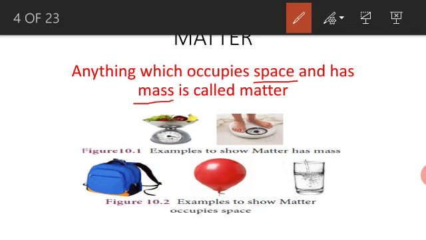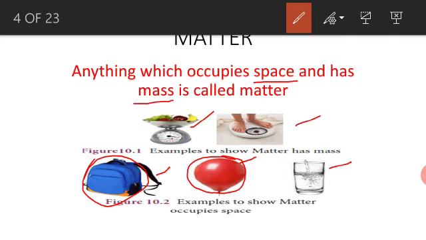For example, this is the weighing machine. The weighing machine has some mass. And this bag, balloon, glass have some space. The book occupies some space inside the bag, and air occupies some space inside the balloon.